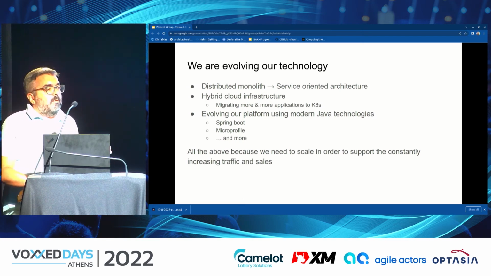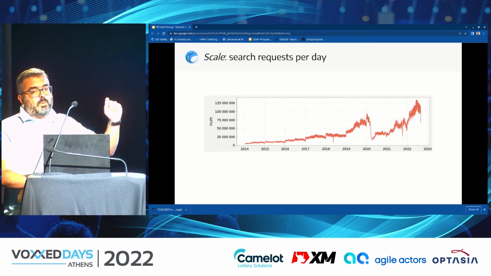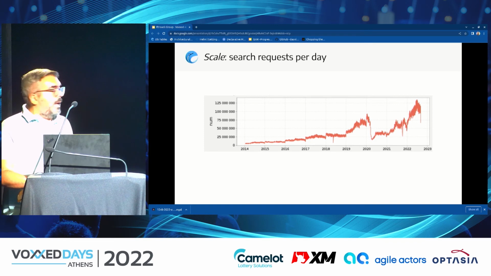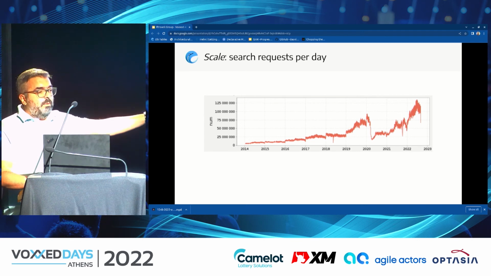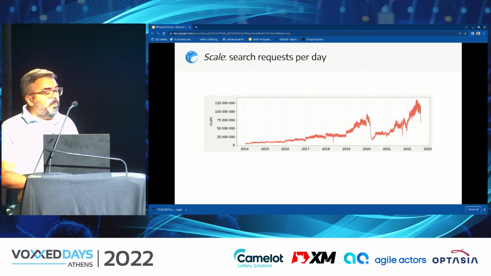In the following diagrams, we are going to see what a regular day looks like for my colleagues who work closely on search. On this diagram, we see how many search requests, that are individual user search requests, we process per day. As you can see, yes, we had a big dip during the COVID period, but we are back and things look much better now than before the COVID period.